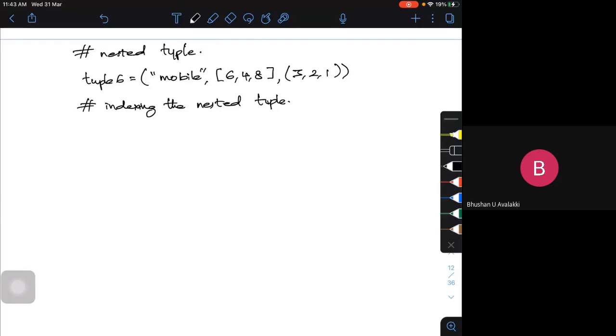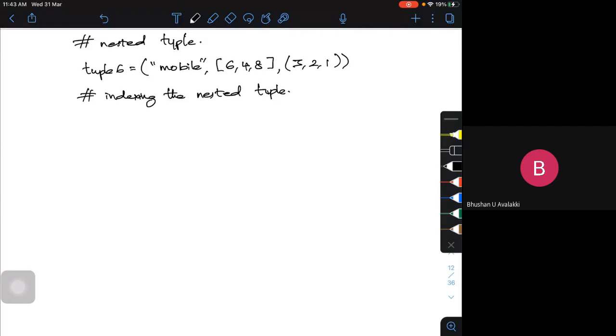Let me do that operation. Print tuple name, that is tuple 6, 0, then 3.